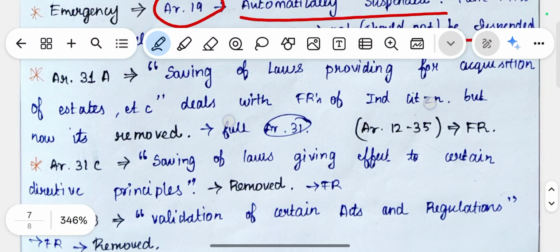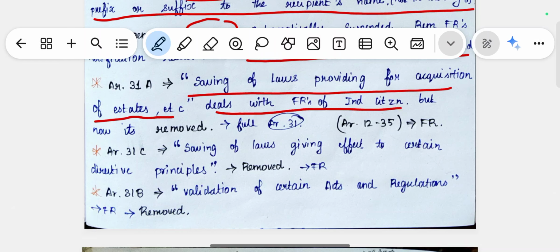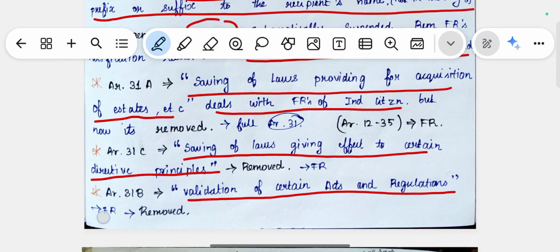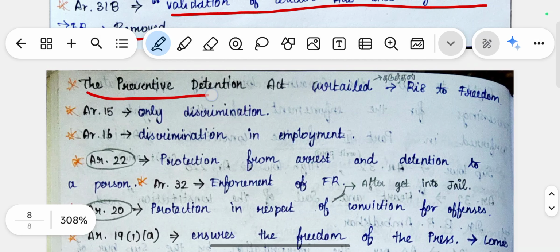Article 31A is all about the saving of laws providing for the acquisition of estates, which dealt with the fundamental rights of Indian citizens, but now it's removed. The full Article 31 is removed. It had 3 parts, 31A, 31B, 31C, and all 3 are removed. 31C talks about the saving of laws giving effect to certain directive principles, which is also removed. And 31B, the validation of certain acts and regulations, is also removed by the Indian government. The next one is the Preventive Detention Act, which curtailed the right to freedom.